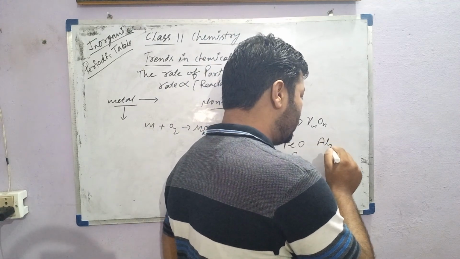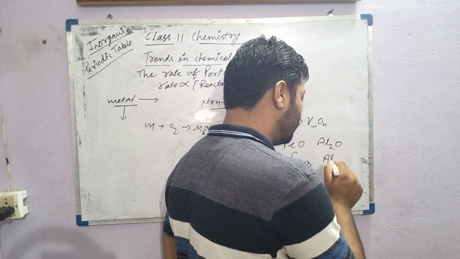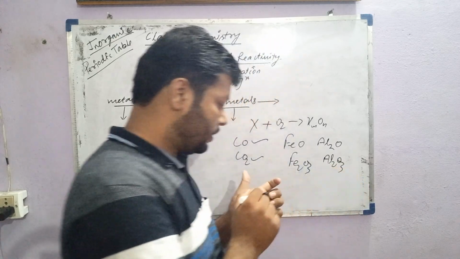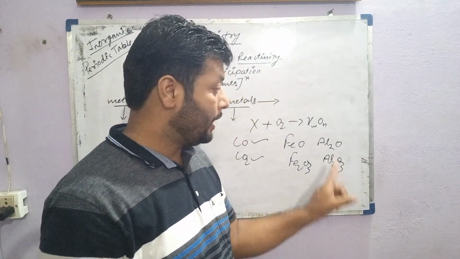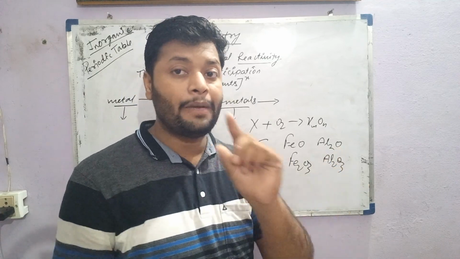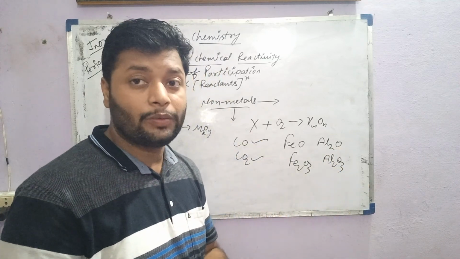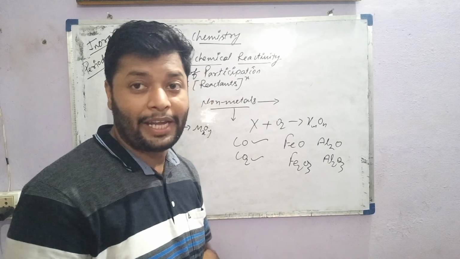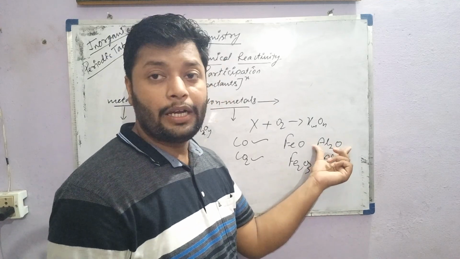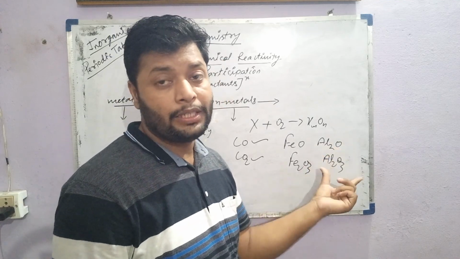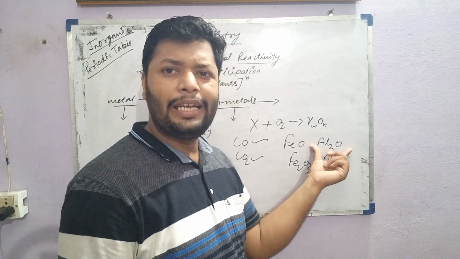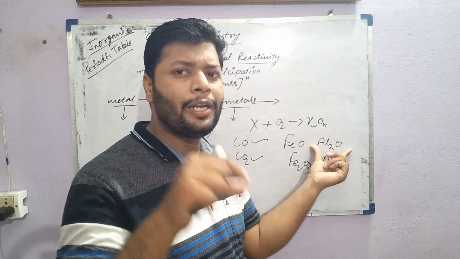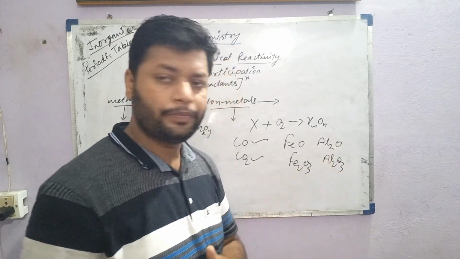Aluminium oxide Al2O3 is amphoteric, while Al2O, where aluminium has a +1 state, is basic. This is one of the rarest molecules, called dialuminium oxide. Al2O3 is dialuminium trioxide, which is amphoteric and less basic. Its oxygen character is very low.